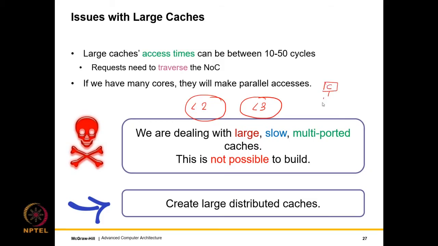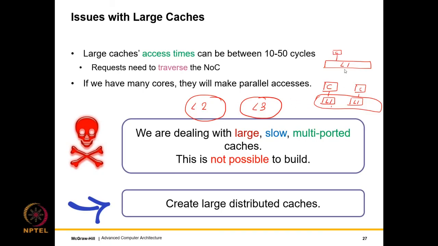So we have a core, then we have an L1 cache connected to it. We have one more core, we have an L1 cache connected to it. These essentially have to be the same L1 cache. Otherwise, what will happen is I will write to a variable over here and the other core will not be able to see the write. But that is against our shared memory model of programming. So our current understanding is that we will have one large L1 and the cores will be connected to it. This is at least the conceptual model that we have been working with.